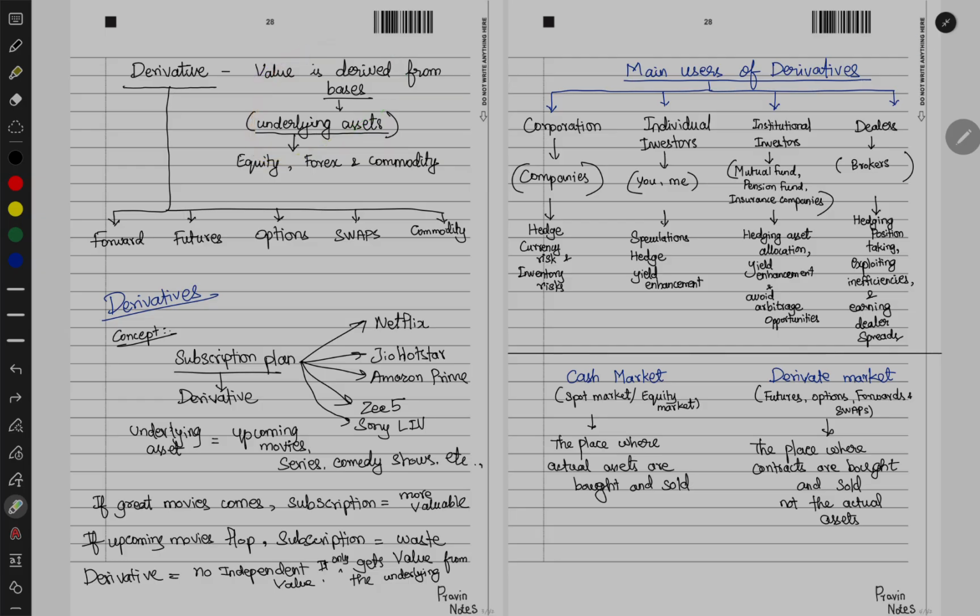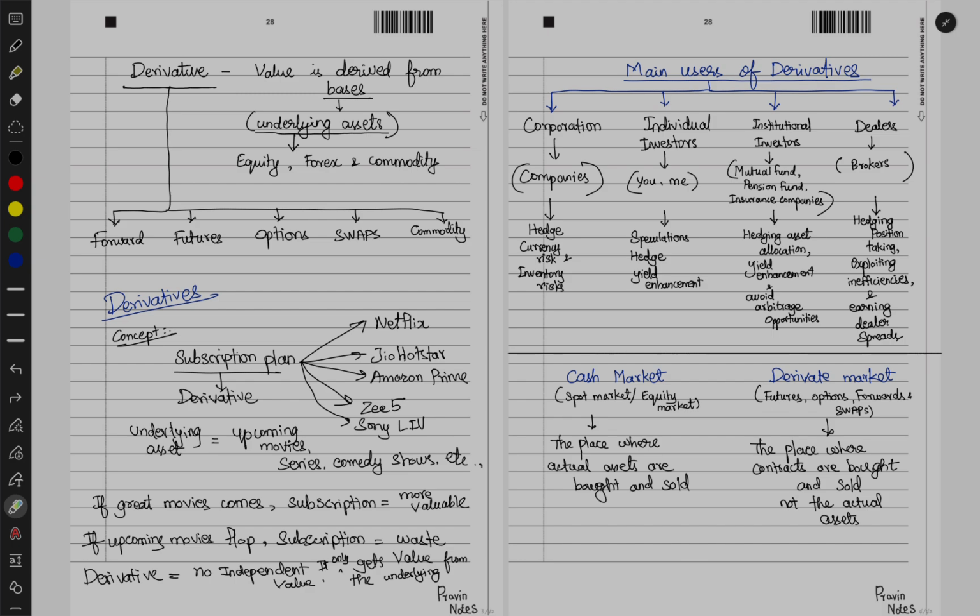Now we understood what a derivative is. Now who are the users of derivatives? There are four types of users: corporations, individual investors, institutional investors and dealers. Corporations are nothing but the companies which use derivatives to hedge currency risk and inventory risk. Currency risk is when you are importing, you have to pay in dollars or other foreign currency, and if you are exporting then you will receive the foreign currency. In that case you have to convert it to the home currency.